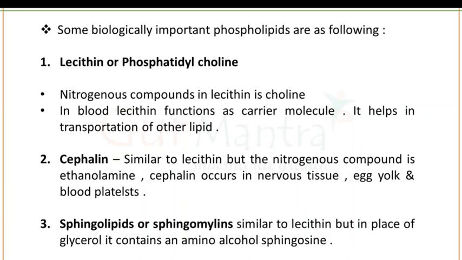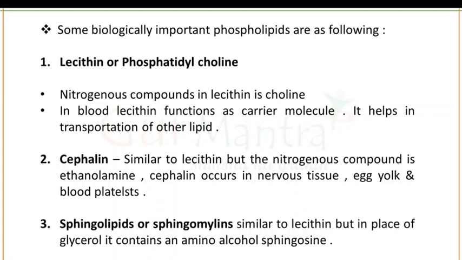In blood, lecithin functions as a carrier molecule and helps in the transportation of other lipids. Second we have cephalin. This cephalin is similar to lecithin, but the nitrogenous compound is ethanolamine. Cephalin occurs in nerve tissue, brain and blood platelets.